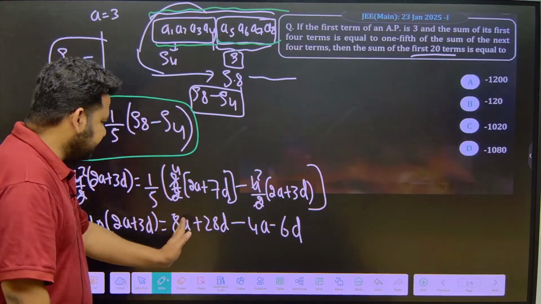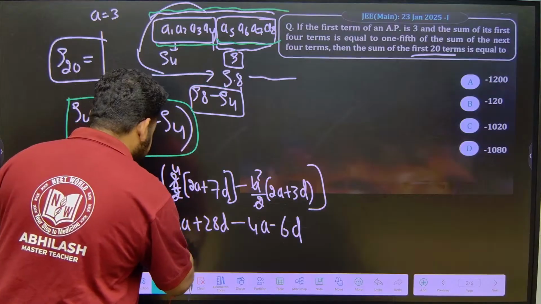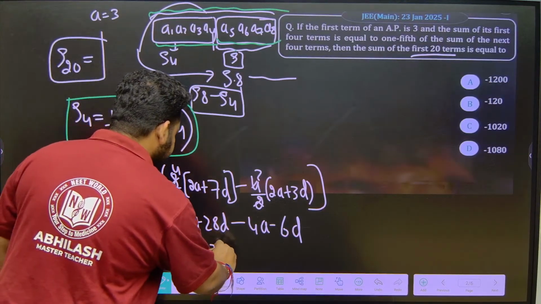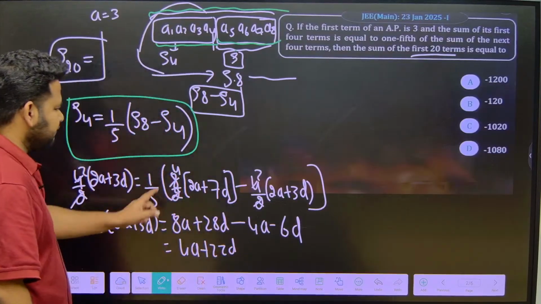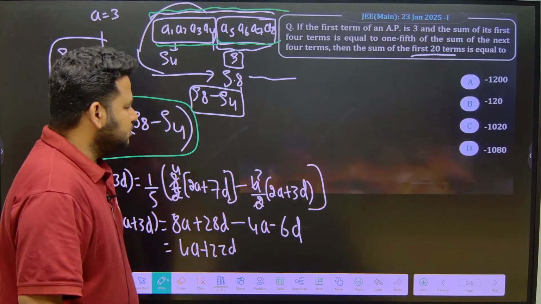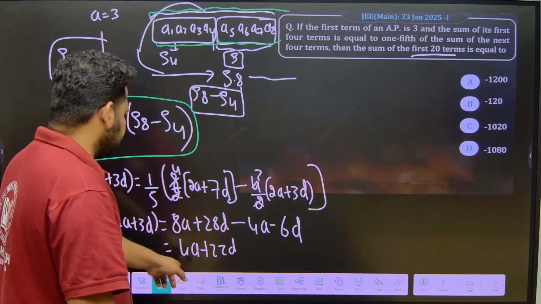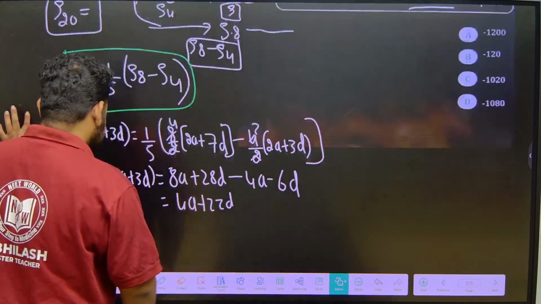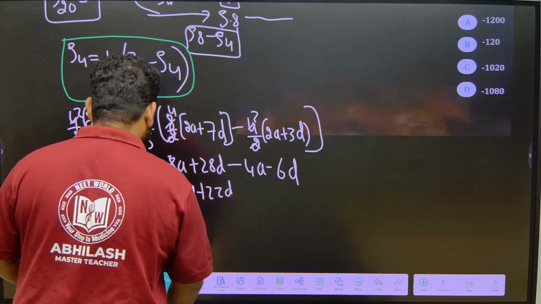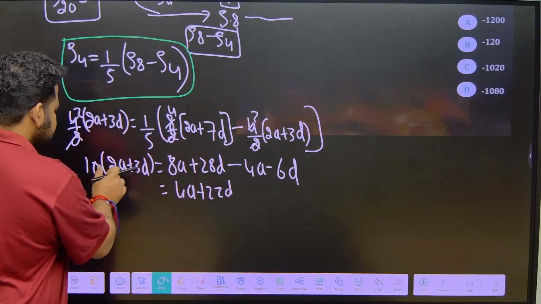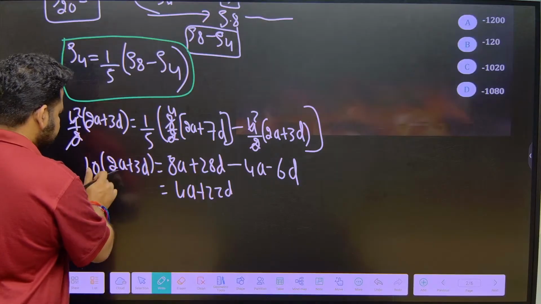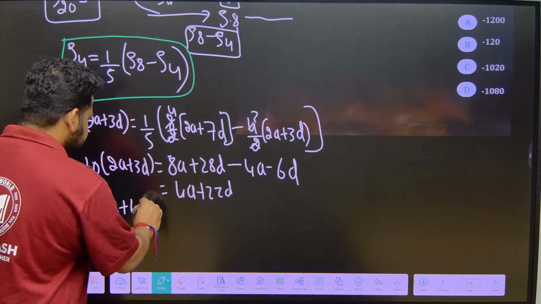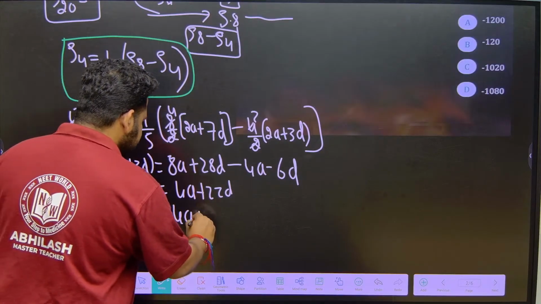Now, 8A minus 4A, what will I get? I will get 4A. 28D minus 6D, I will get 22D. 4 7s are 28, 2 3s are 6. So 4A plus 22D, this is what I have. Now what should I do? Let us simplify the LHS. This will give us 10 into 2A, which is 20A plus 60D, equal to 4A plus 22D.